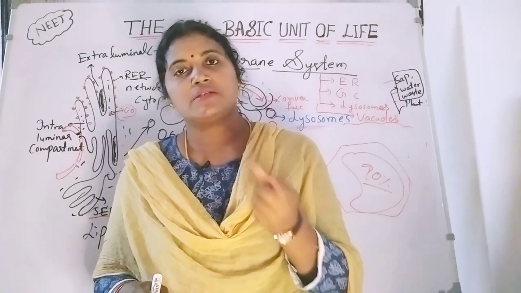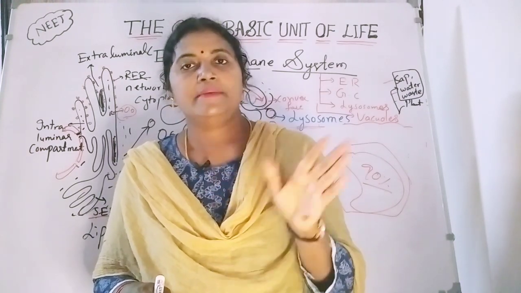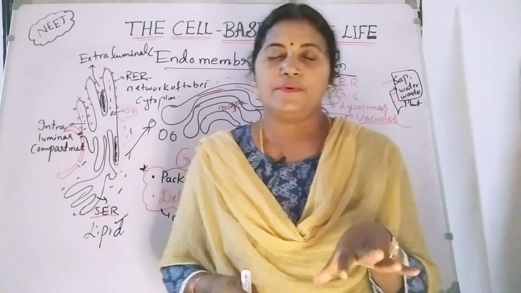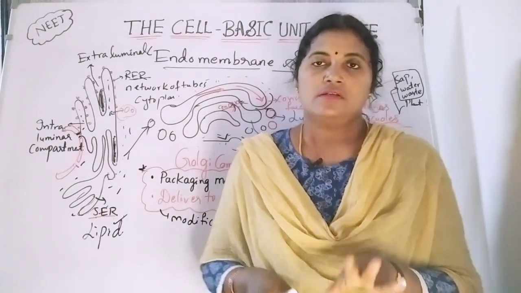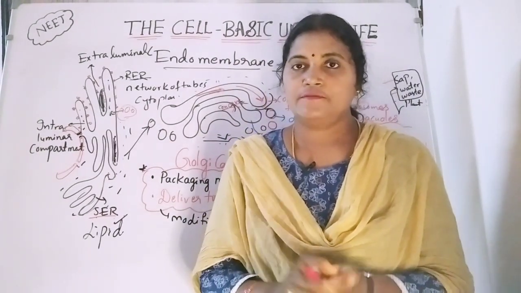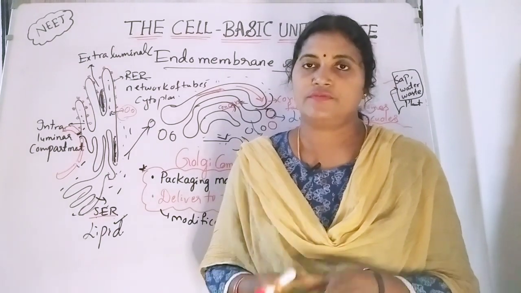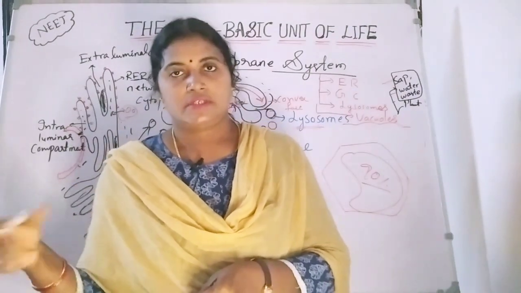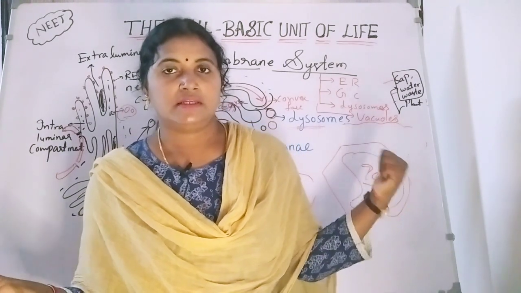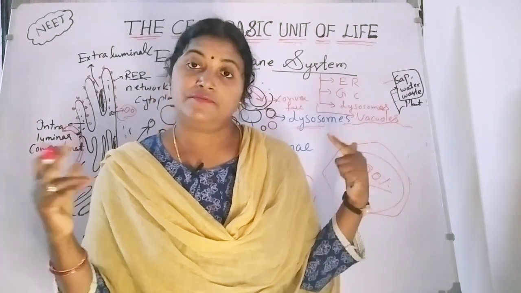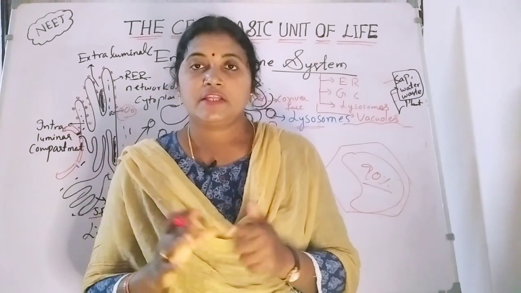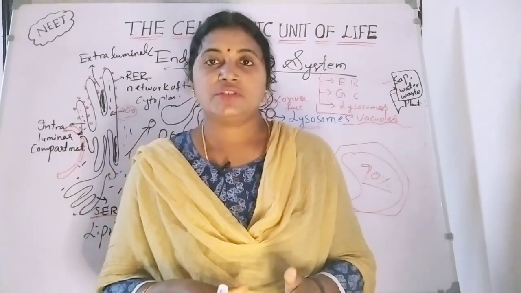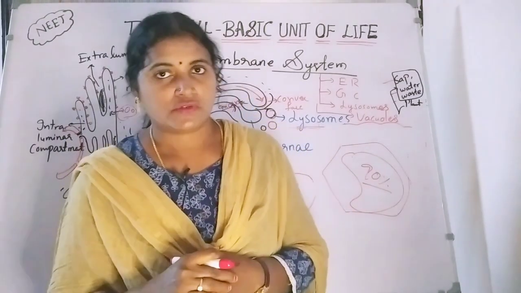The remaining waste products are eliminated from the cell with the help of the contractile vacuoles. So vacuoles are very important. They store the waste products and deliver them outside the cell. In unicellular organisms, vacuoles play a very important role in the digestion and excretion process.